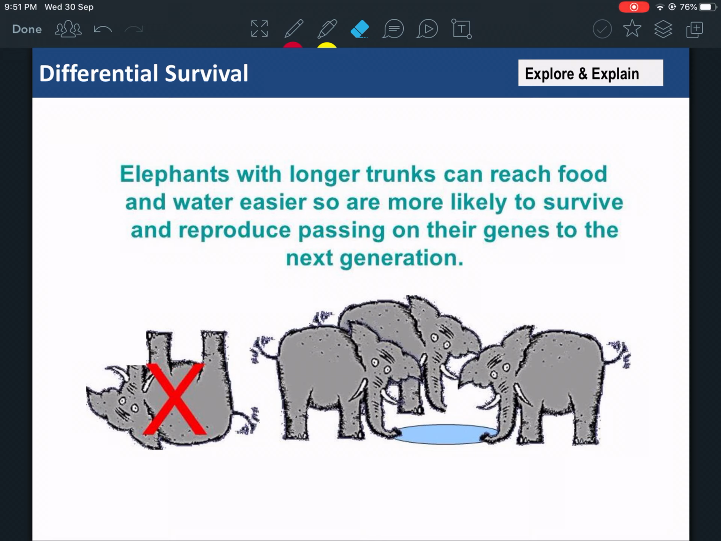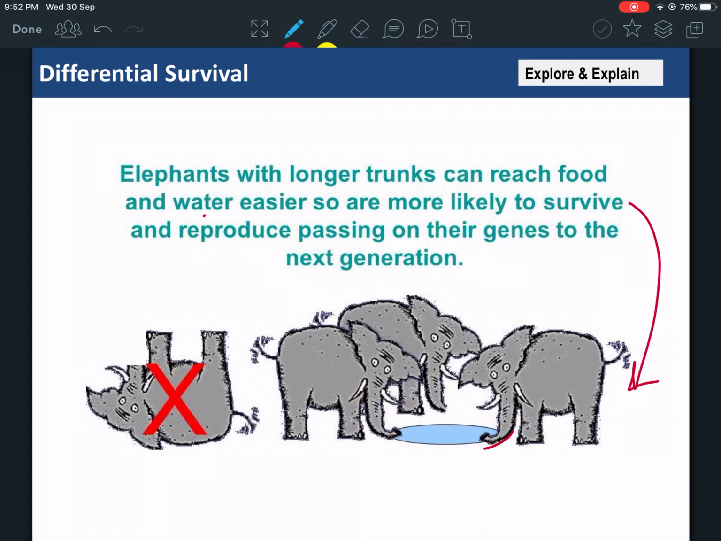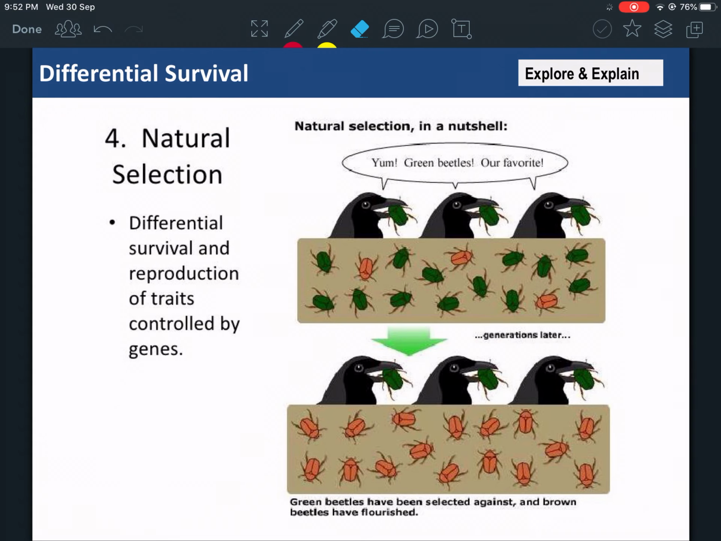This is another example of differential survival. Elephants with longer trunks, these are the trunks, can reach food and water more easily because they have a long trunk. They're more likely to survive and pass their genes into the next generation. The next generation will all have long trunks because the elephants with short trunks were not able to survive. They did not have any children. They died out, and the animals with longer trunks survived. So differential survival is a type of natural selection. That's another example of natural selection here.